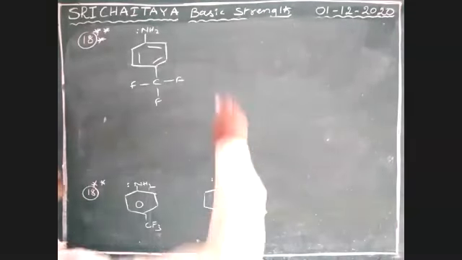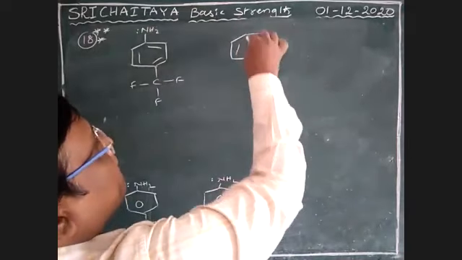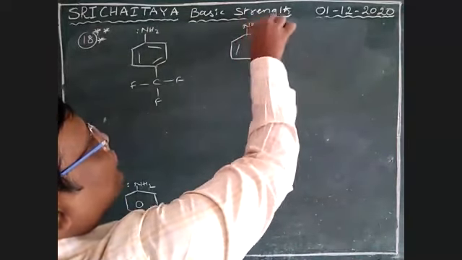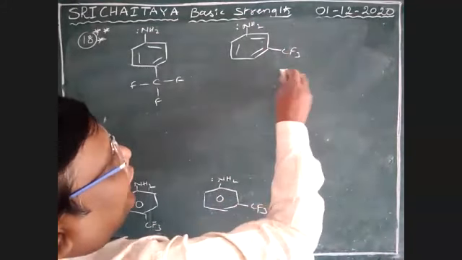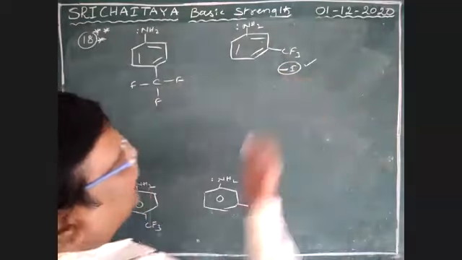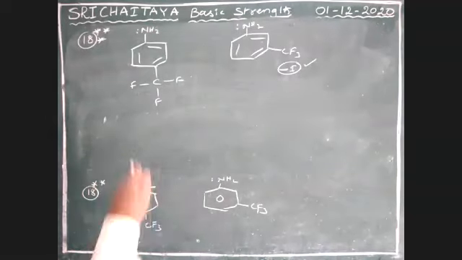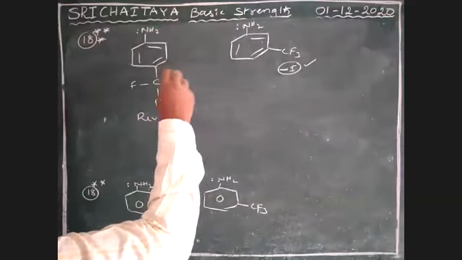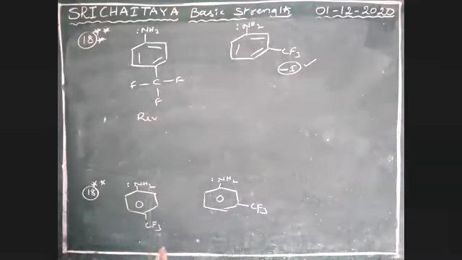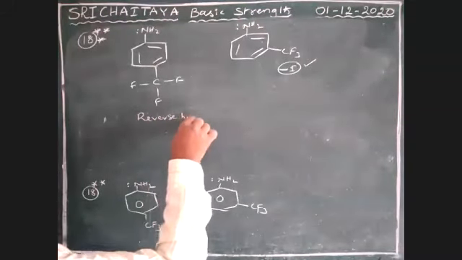With the NH2 lone pair, CF3 shows only the minus I effect. Okay, but here there is reverse hyperconjugation.